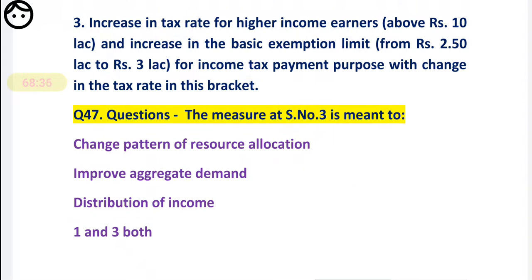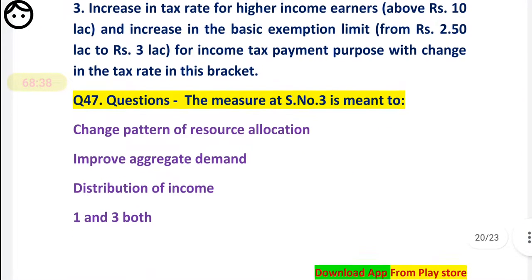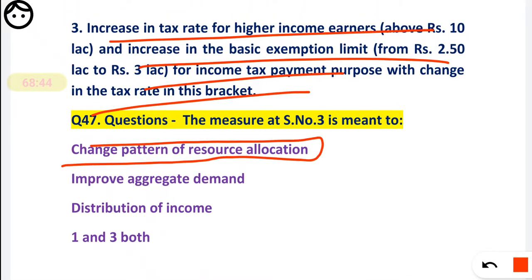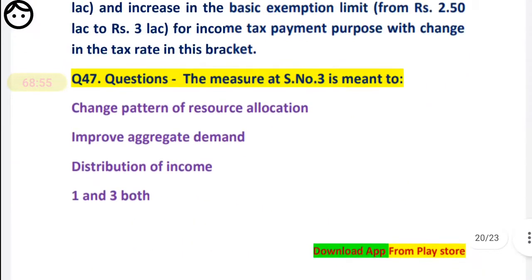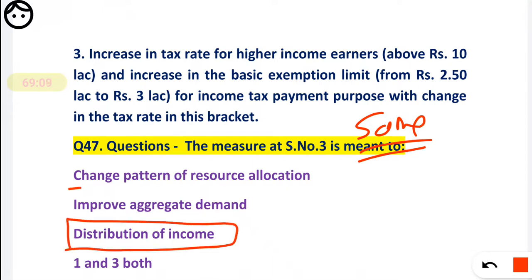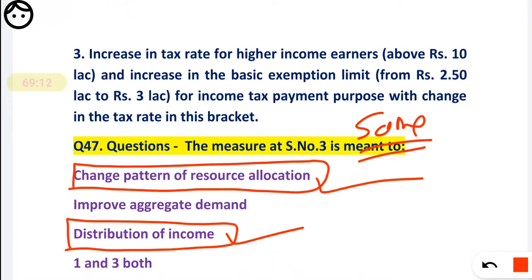If you are asking, sir, be specific, what does this statement indicate? This statement basically indicates a change in the pattern of resource allocation. So you have to mark the first option, a change in the pattern of resource allocation. But in some cases, in some books I have gone through with the same type of example, they have given that the distribution of income is also correct, and the change in the pattern of resource allocation is also correct. So both 1 and 3 are given as correct in some books and references.